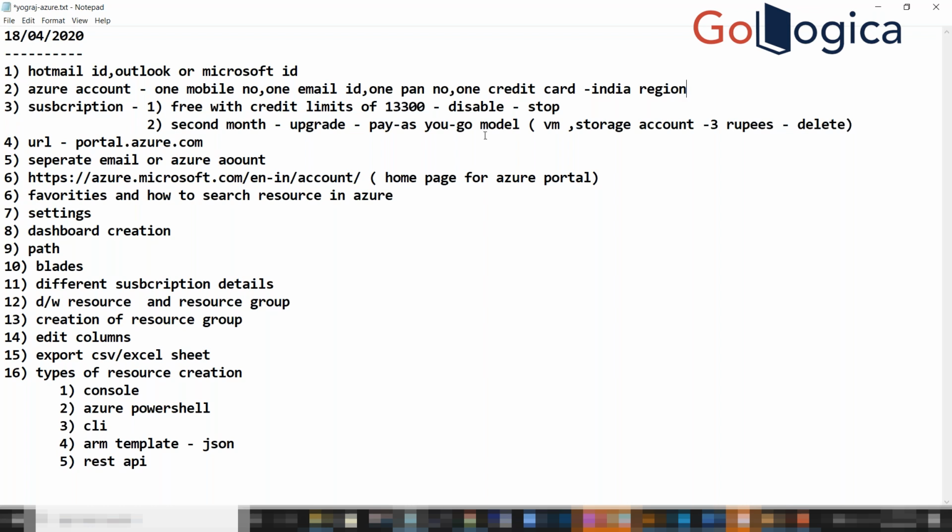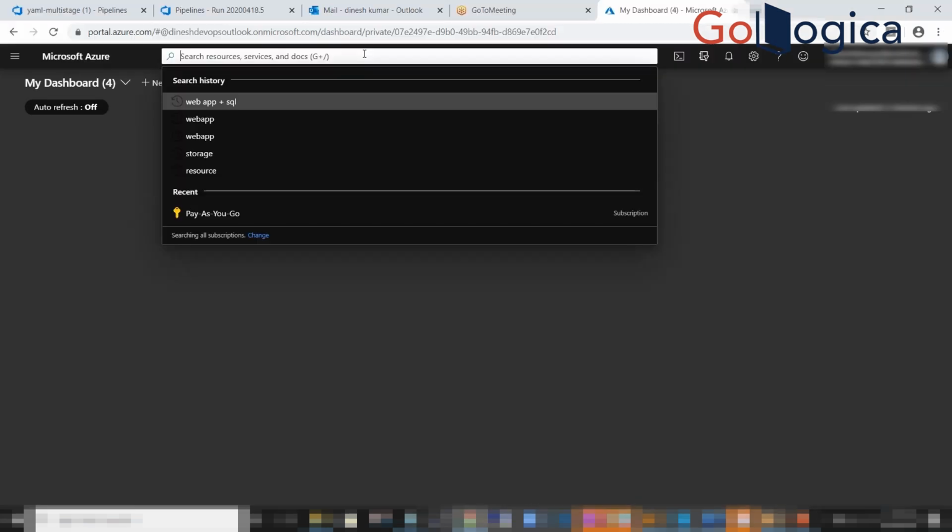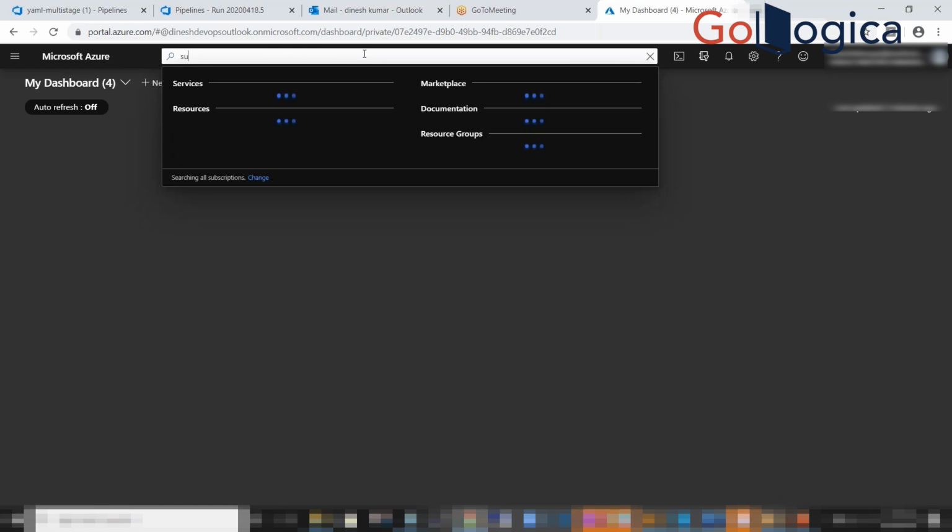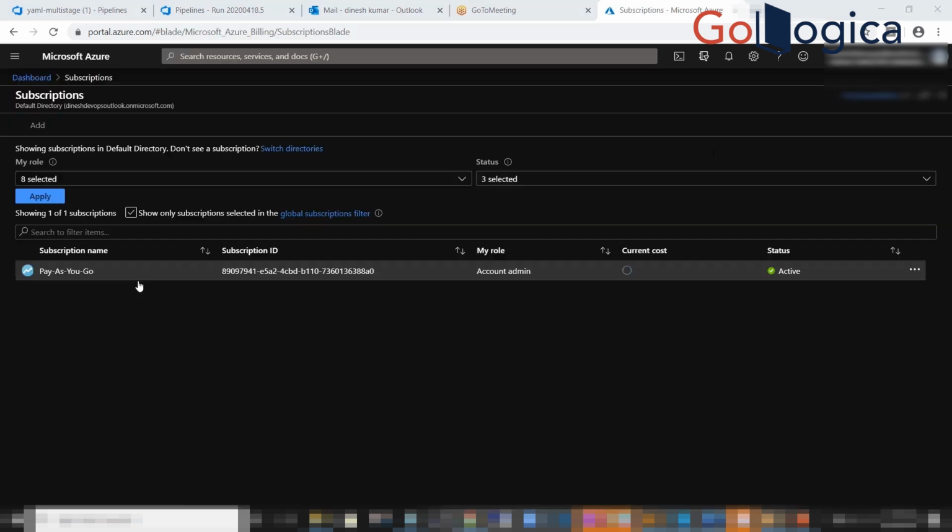Once you've created an account in Azure, the first mandatory thing is to see your subscription. Where do we find the subscription? Just click on the search box and type subscription. Currently this is my subscription, in the name of the pay as you go model, and the subscription ID is this one, my current role is this one, my current cost is this one, and the status is active.